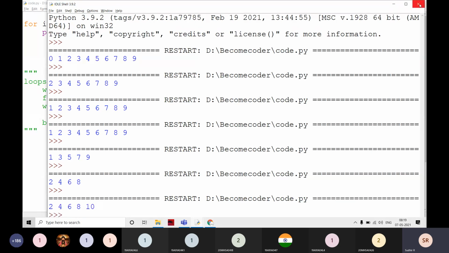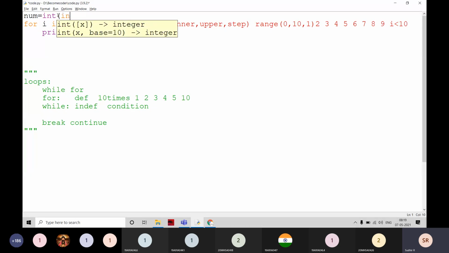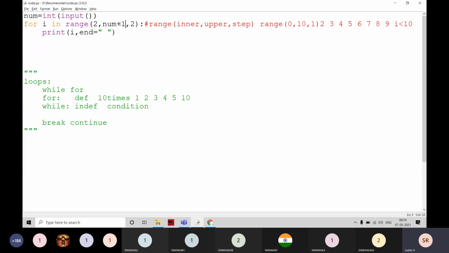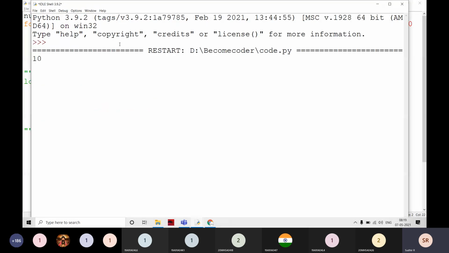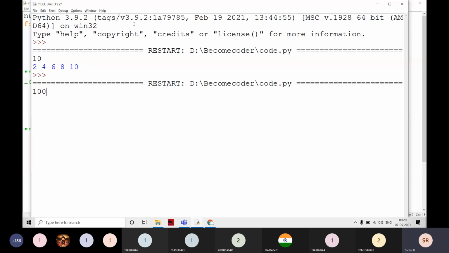Is it clear, students? Yes, sir. If you have any doubt, just interrupt me and ask, and I will explain. Now I am going to write int of input. I am going to write an n number instead of this static value. Right now I am going to modify it as a dynamic value. For example, if I give 10, it is going to be printed like this. And I am going to remove this step count and this lower bound also. If I execute and give 100, the output is going to be